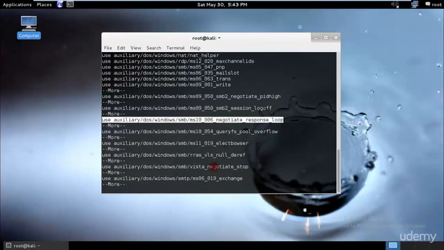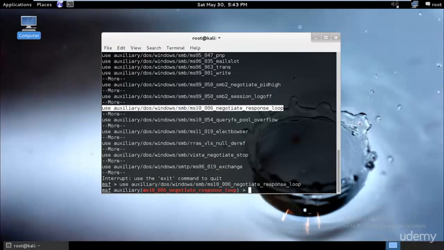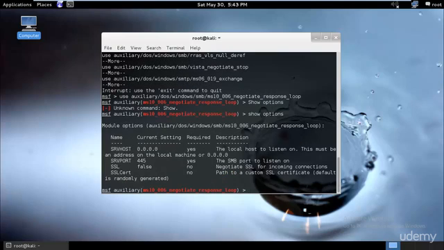and I'll type Control C and I'll use, I'll just go and delete this. I'll paste it over here. Perfect. So now I'll go ahead and type show options, and okay, it should be smaller. So as you can see, we have the SRV host, SRV port, SSL. That would be false since we are negotiating SSL for incoming connections, and this would be the path for a custom SSL certificate.